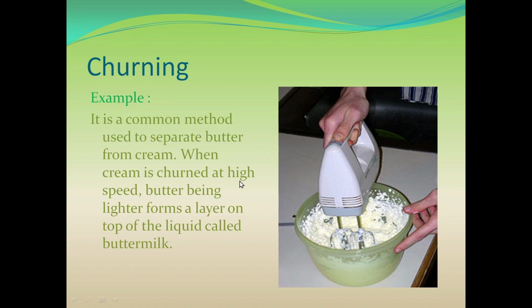When cream is churned at high speed, butter being lighter forms a layer on top of the liquid called buttermilk. The butter floats on the top and the liquid is deposited at the bottom of the container.